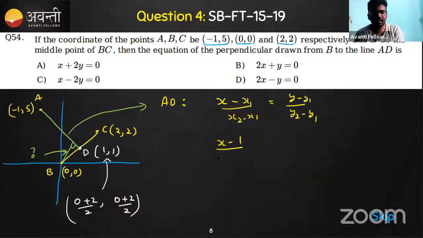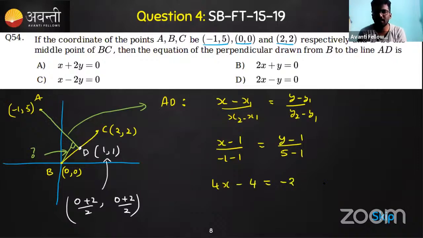So, with minus 1, you'll get y minus 1 divided by y2 minus y1. Is it correct? So we'll get 4x minus 4 is equal to minus 2y plus 2. So we got one expression here: 4x plus 2y minus 6 is equal to 0. Or in other words, 2x plus y minus 3 is equal to 0. So this is the equation of the line AD.